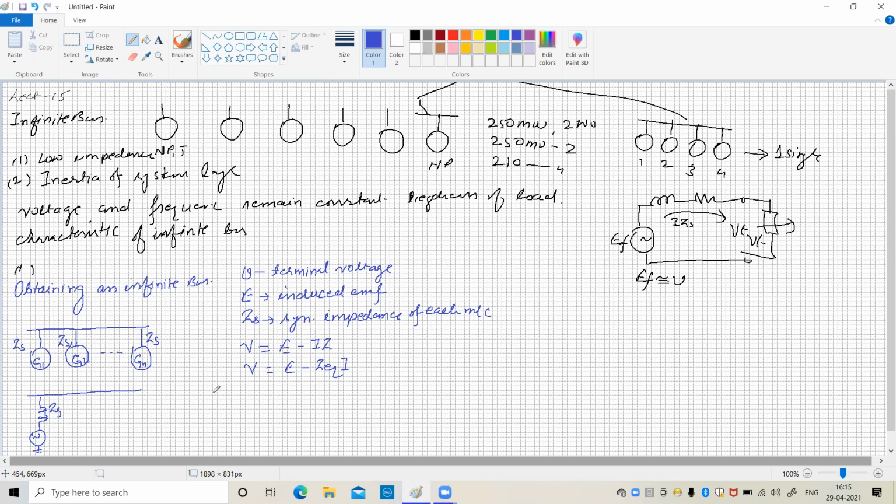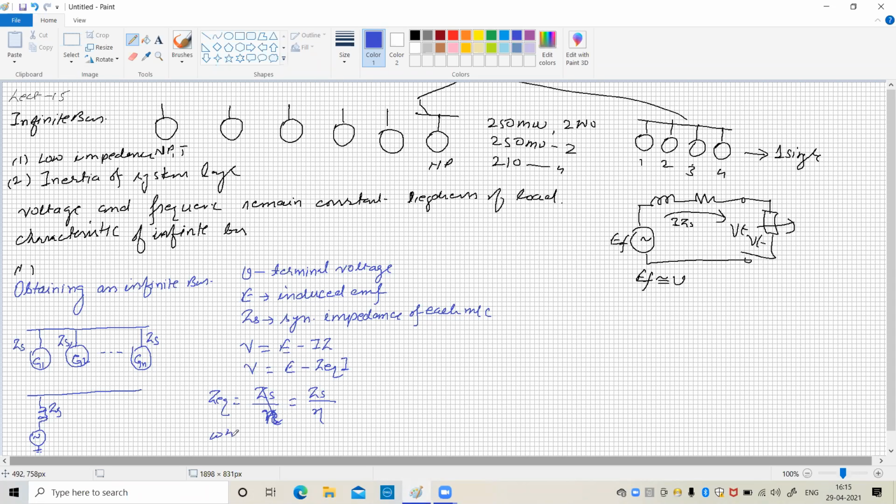So the equivalent impedance Z equivalent is equal to ZS upon N, where N is the number of machines connected in parallel.